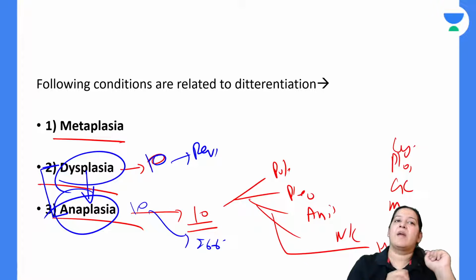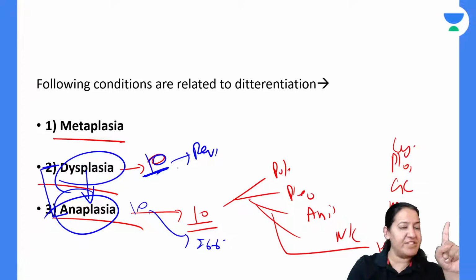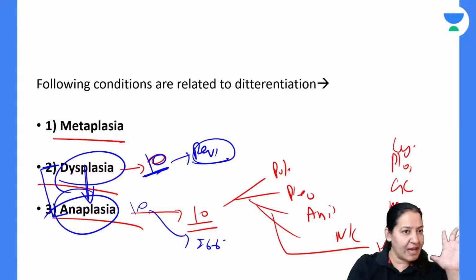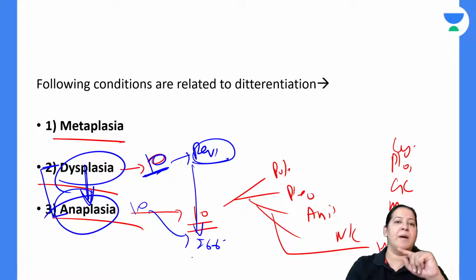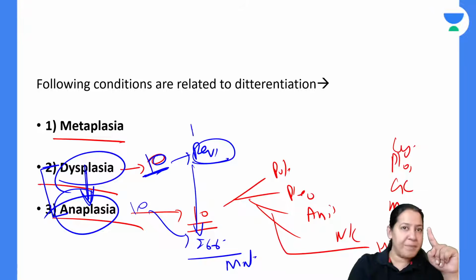Dysplasia is the precursor of anaplasia. First dysplasia occurs, with the 10 features, but still they are reversible. Once they convert into anaplasia, it is irreversible and it is malignancy. It is the precursor of malignancy.